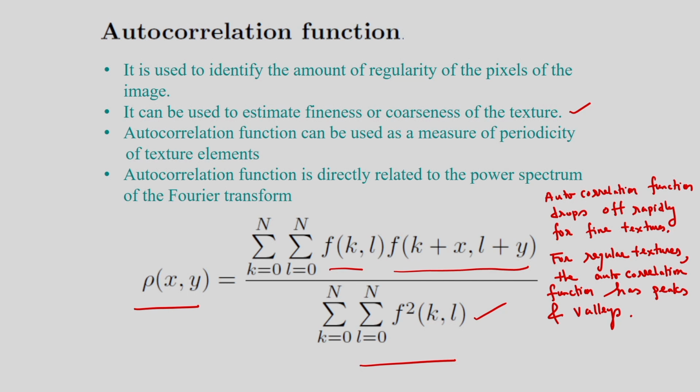Here I have shown the two cases. The autocorrelation function drops off rapidly for fine texture, and for regular textures, the autocorrelation function has peaks and valleys. Also the autocorrelation function can be used as a measure of periodicity of texture elements.